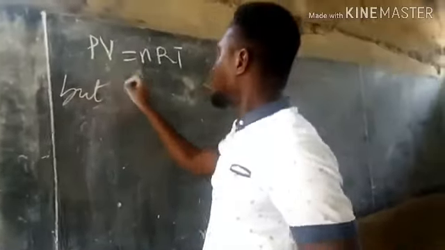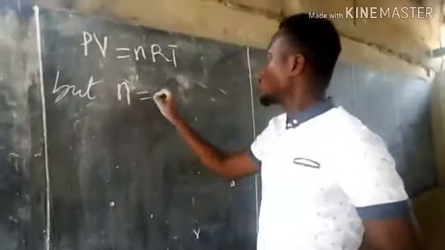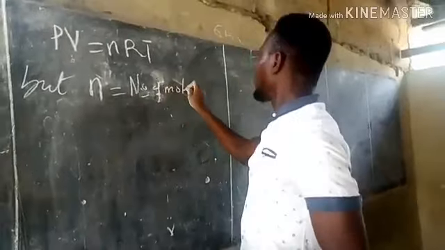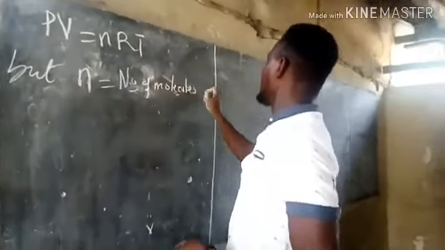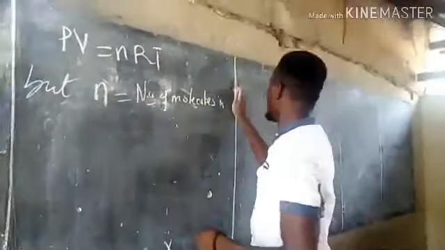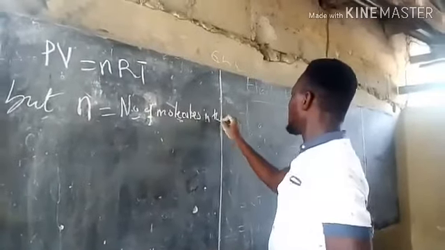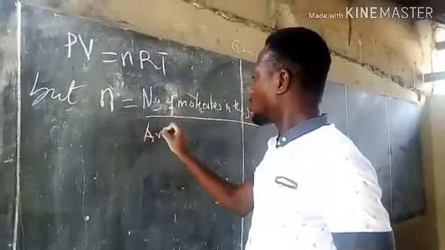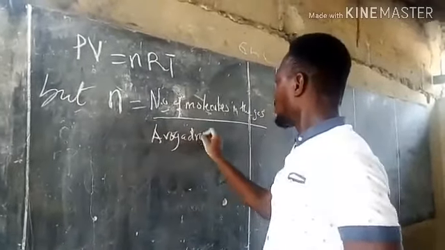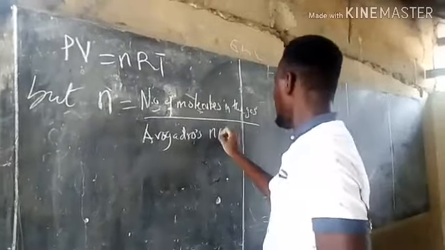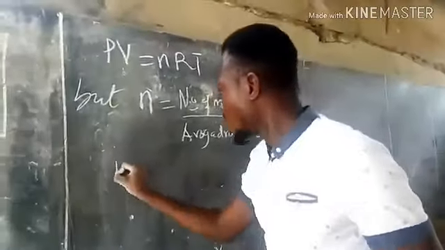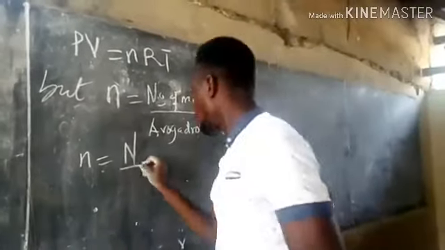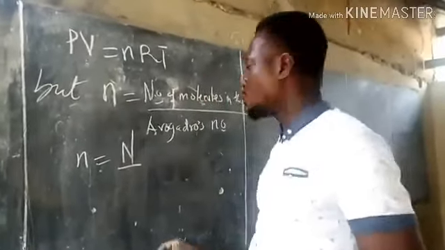But number of moles, n, equals the number of molecules in the gas on Avogadro's number. So you are going to have n equals N, the number of molecules in the gas, that's capital N, on Avogadro's number, so N_A.